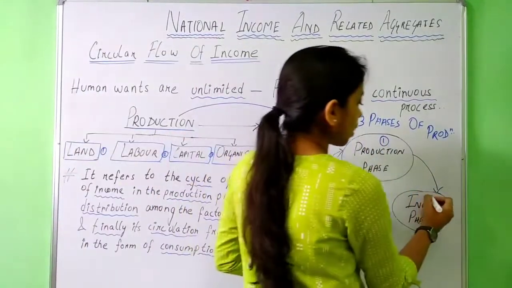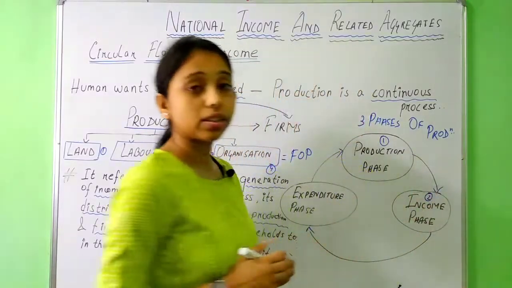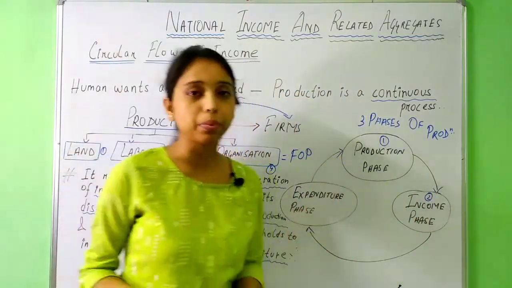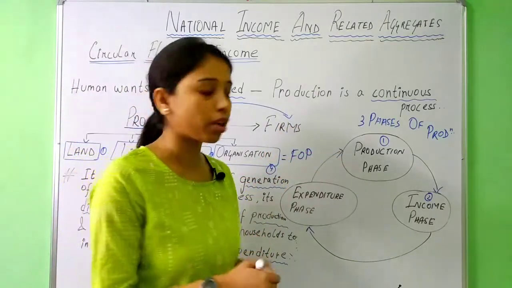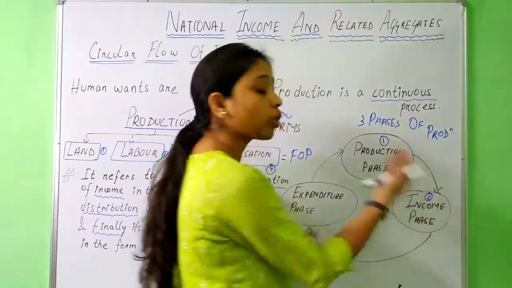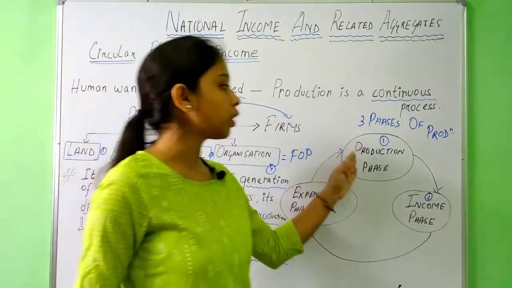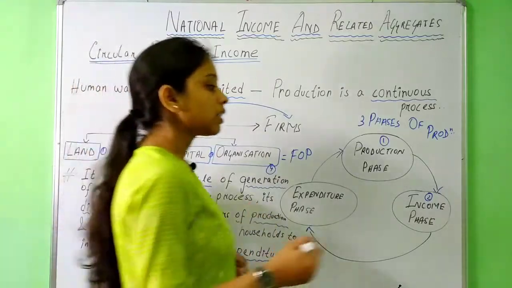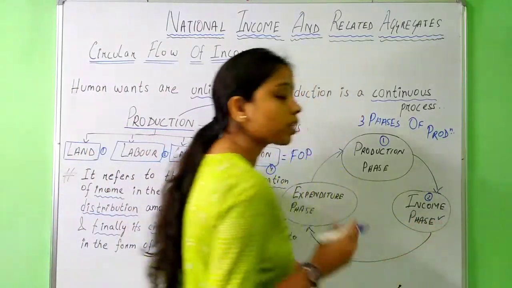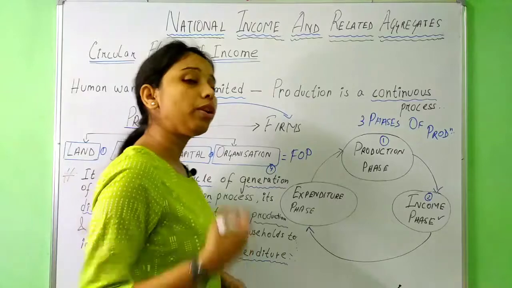Next, it comes to the income phase. That means after the people have worked for the production house for a certain period of time, next it is their time to get their income. Okay? That means after working somewhere, our next expectation is to get some income. Suppose a person got his or her income, what will be their next step?